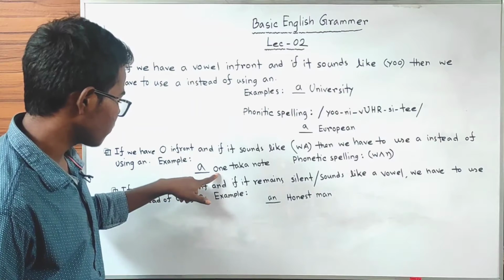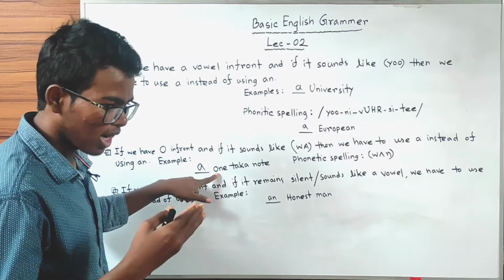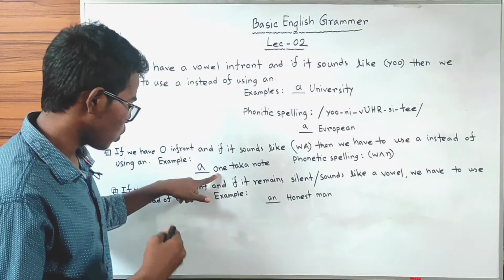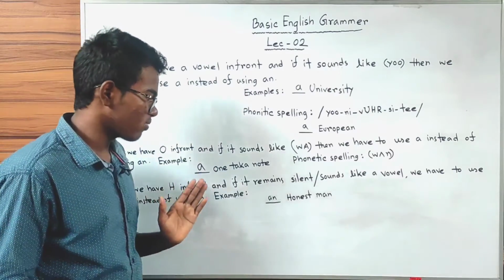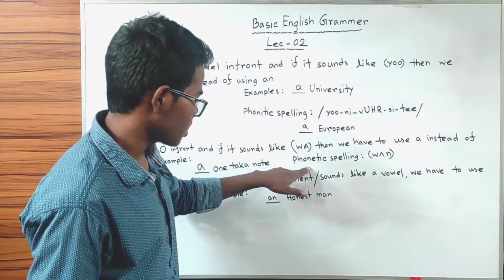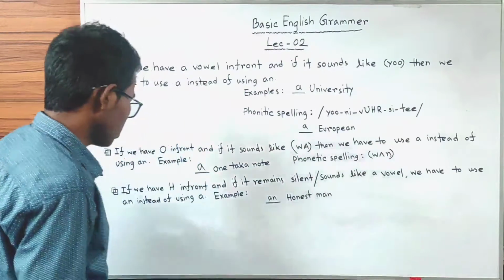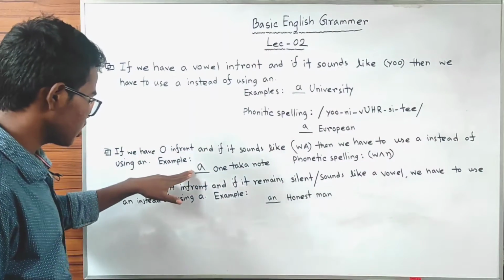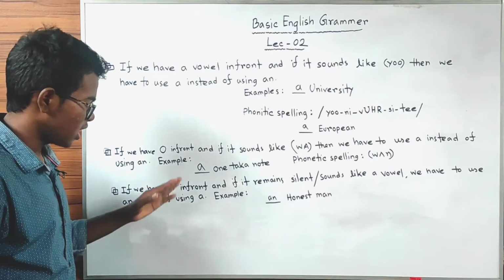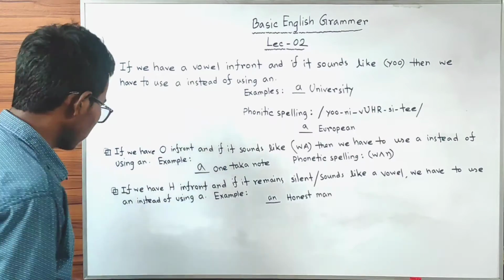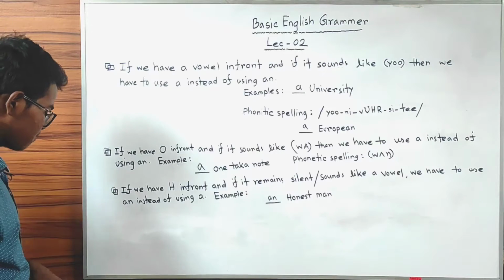Here we have o in front and it sounds like wa. One taka. If you look at the phonetic spelling, here the phonetic spelling is given. So we have to use a instead of using an here. A one taka note.